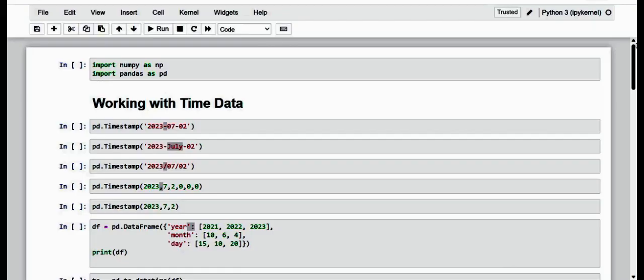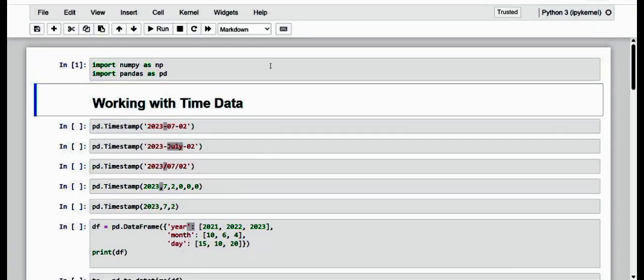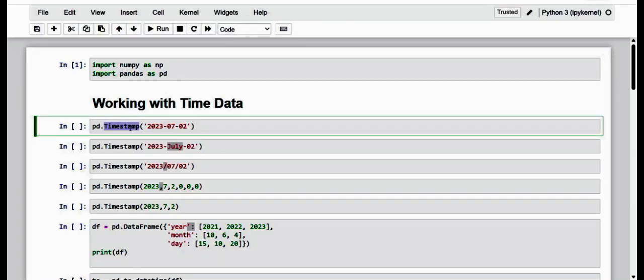Now let me write a series of examples that recognize and convert dates with this Timestamp constructor. Kindly take note of it, dear friends. Here I have specified today's date, 02 July 2023.